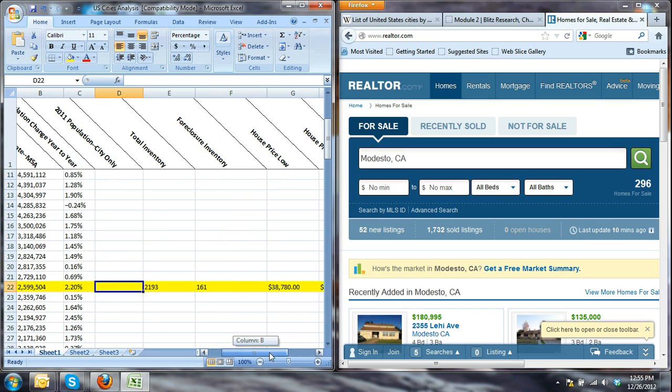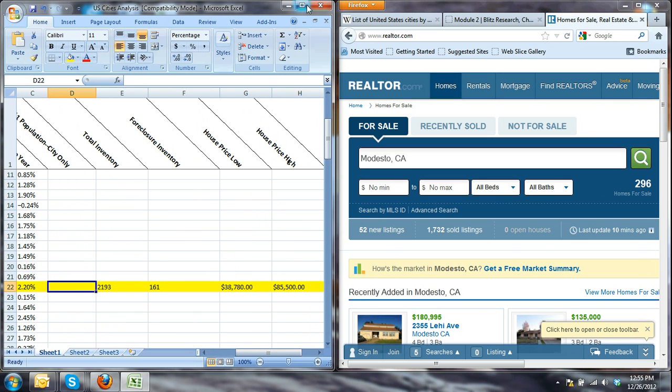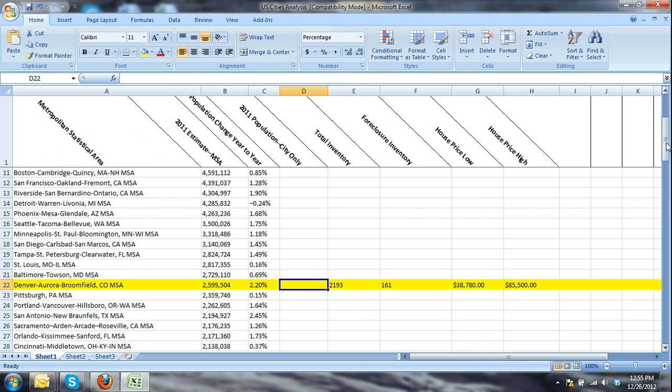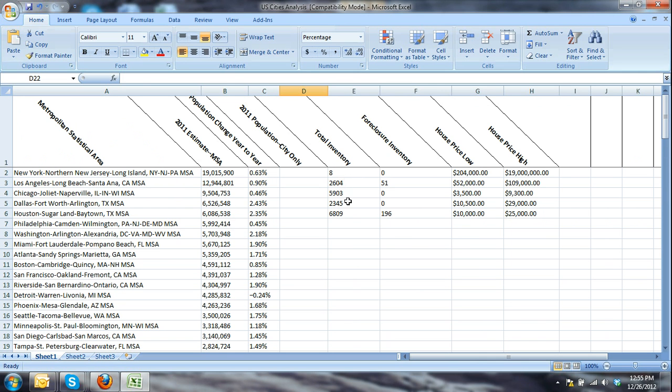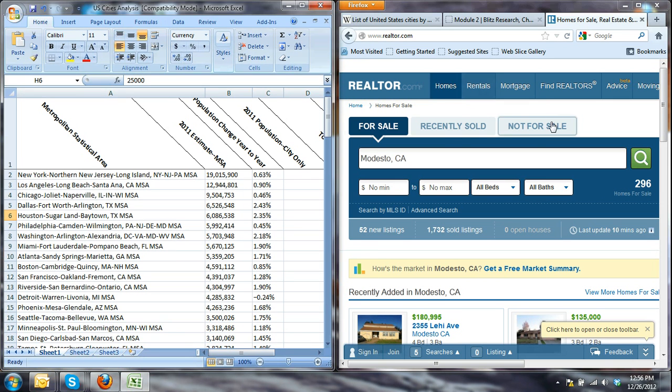But the next thing is we need to start entering in some inventory data. For every one of these cities, we're going to enter in the number of current listings, and foreclosure listings if we can find it. A lot of times we can't. And then we're also going to put in the price low and the price high per the first page that we pull up. Where we get that information is Realtor.com, which I put in an email.